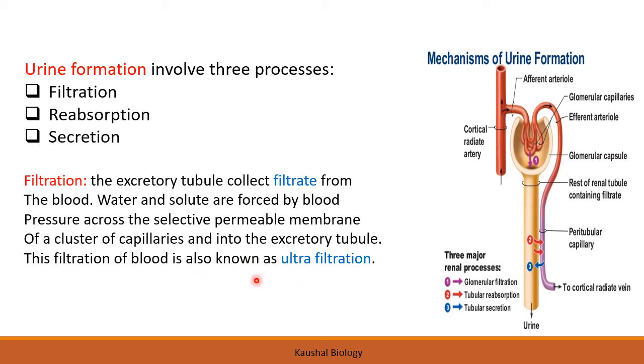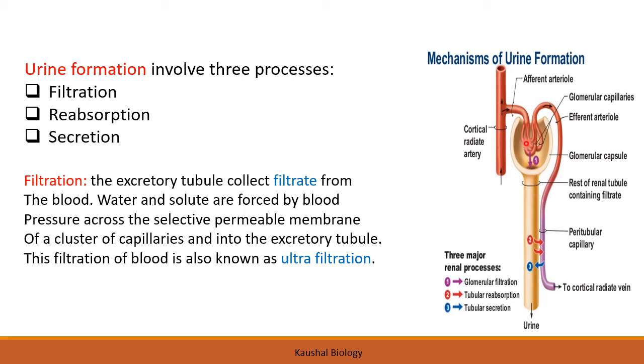This is also known as ultrafiltration. So this is the mechanism of urine formation. You can see this is the afferent arteriole, this is the glomerulus, this is the efferent arteriole. Here the filtration will take place, and whatever liquid is collected here will be considered as the filtrate.